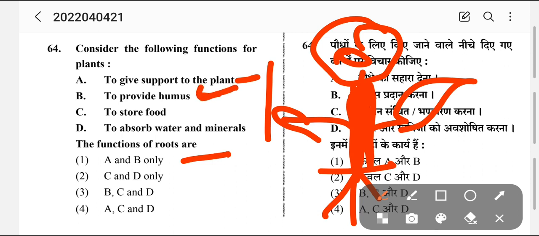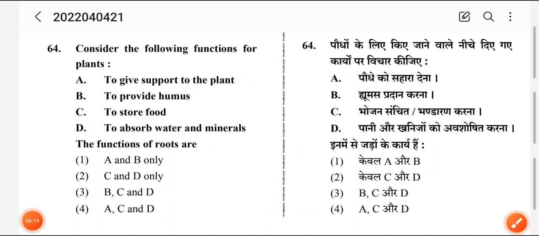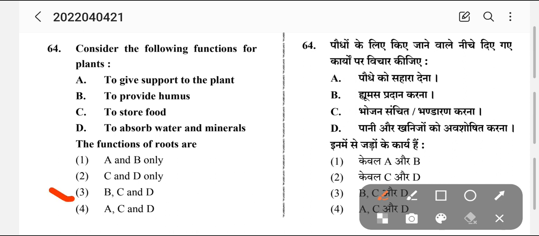To store food: yes, there are root vegetables that we eat, like potato, onion, carrot. To absorb water and minerals: we know that the most important role of root is to absorb water and minerals. So B, C and D are the correct answer, which is option number 3.